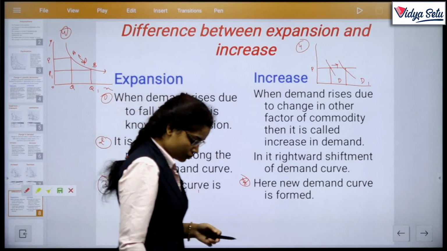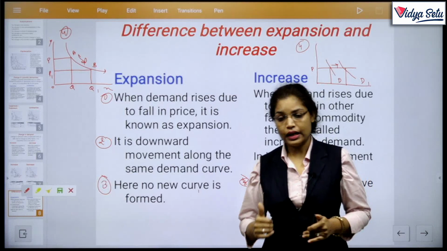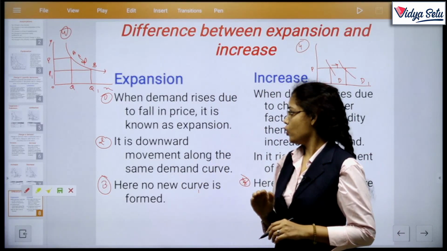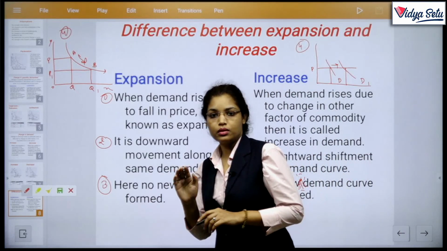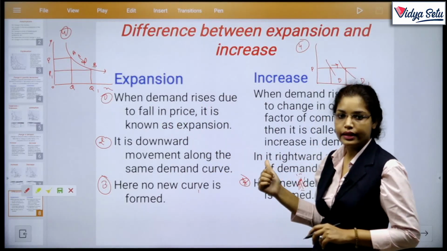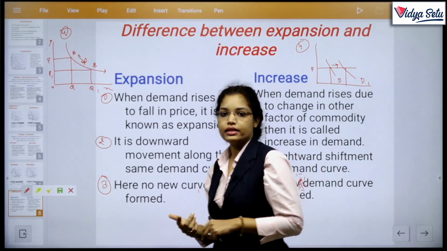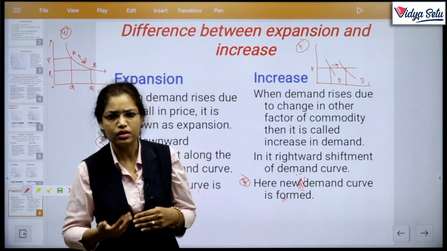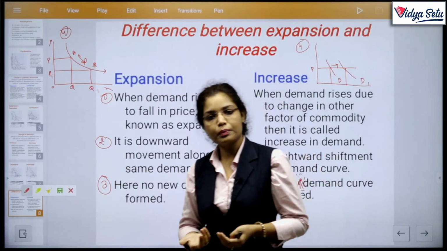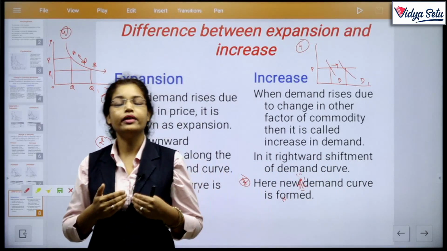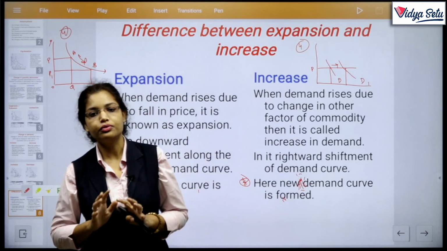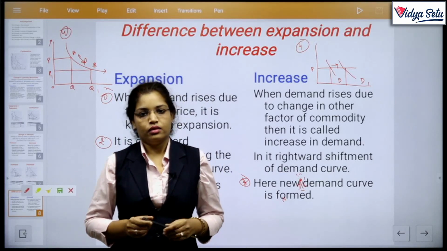So now this is the last topic of this class. This will be homework for you, that you will make the difference between contraction and decrease. We will discuss in the next class the last topic of demand, which is why the law of demand operates and why the law of demand does not operate. Means to say, the exceptions to the law of demand. Clear? Okay, thank you.